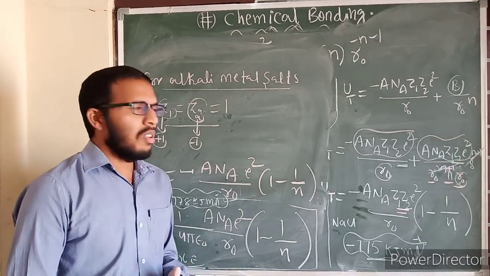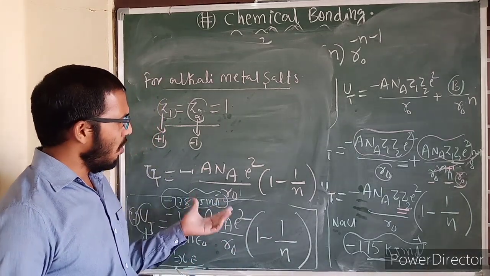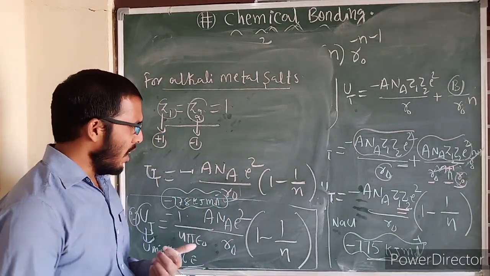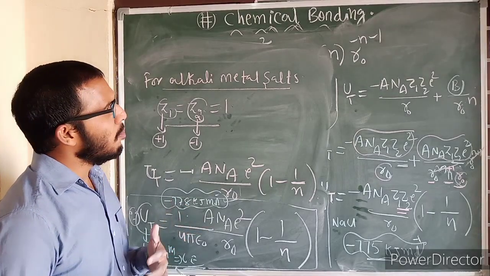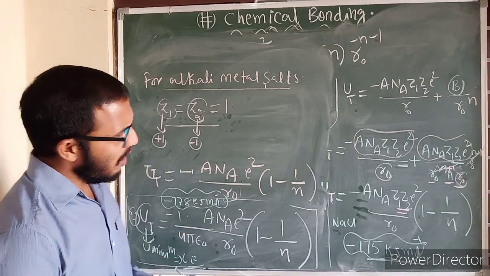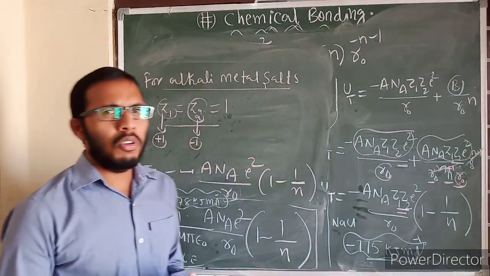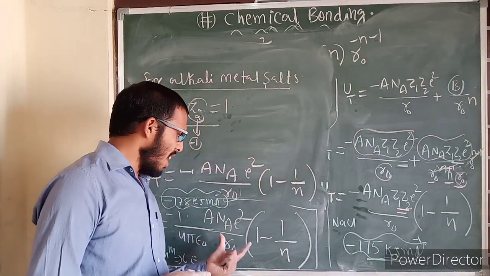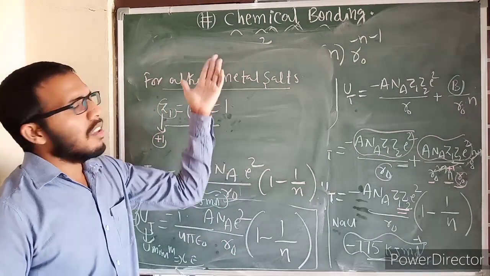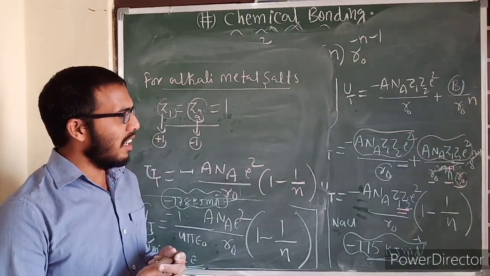Therefore, if you learn it effectively, something differently we can remember for a longer time. That's why I have derived this one. And see here, instead of the experimental values, it is the theoretical calculation which has been done by these scientists Born and Lande.